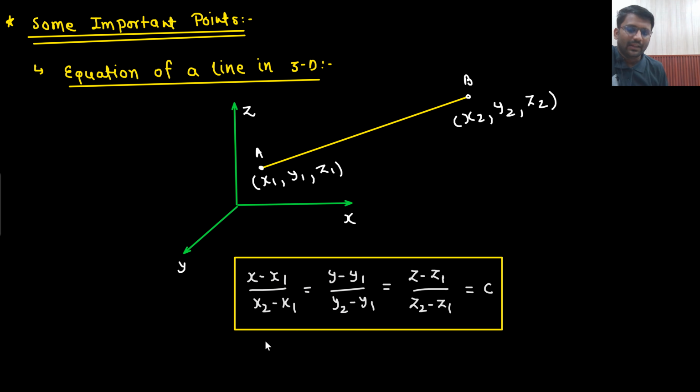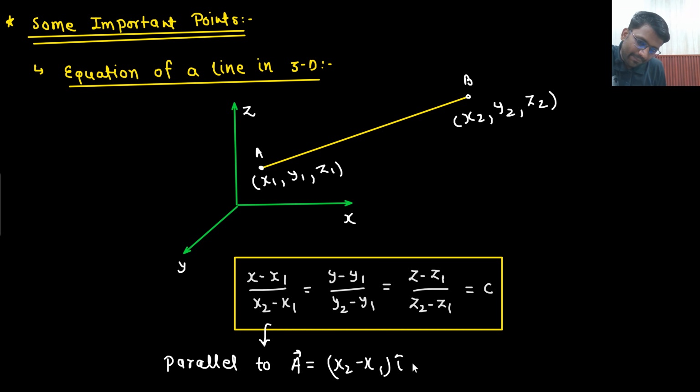Understandable? Now this particular line will be parallel to vector A, and the vector A is x2 minus x1 i cap plus y2 minus y1 j cap plus z2 minus z1 k cap. And isn't it pretty obvious?